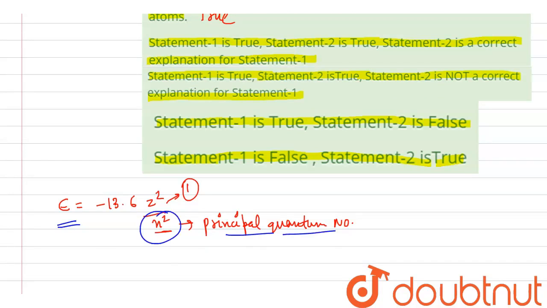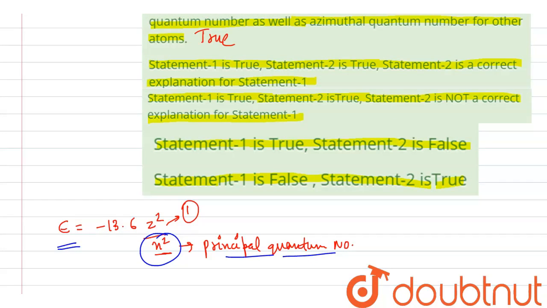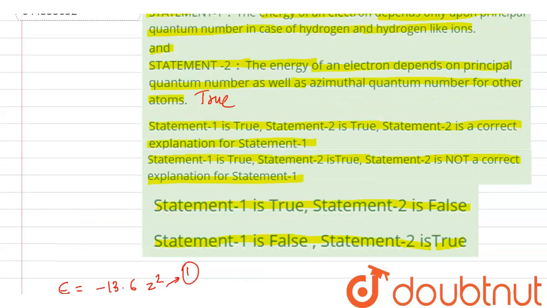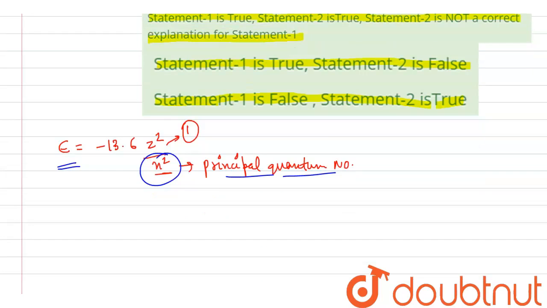So Statement 1 is true, and the second statement is also true, that the energy of electron depends on the principal quantum number as well as azimuthal quantum number for other atoms. So other atoms, as in apart from hydrogen, when we calculate the energy order, it depends on n and l. So n is the principal quantum number and l is the azimuthal quantum number.